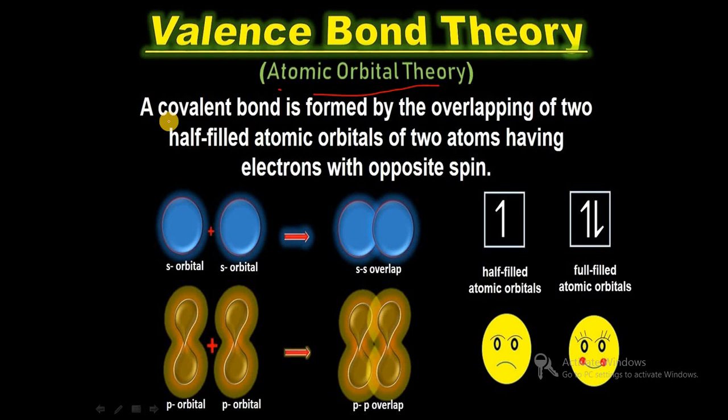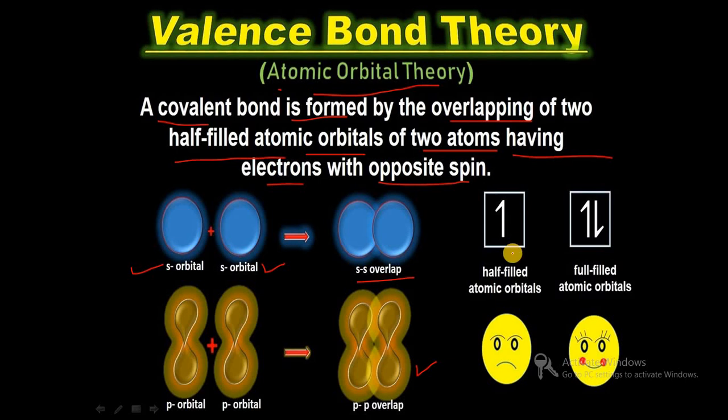valence bond theory, which depends on covalent bonding, and a covalent bond is formed by the overlapping of two half-filled atomic orbitals of two atoms having electrons with opposite spin. So here s orbitals combine together, that is ss overlap, and when p orbitals combine together we get pp overlap.